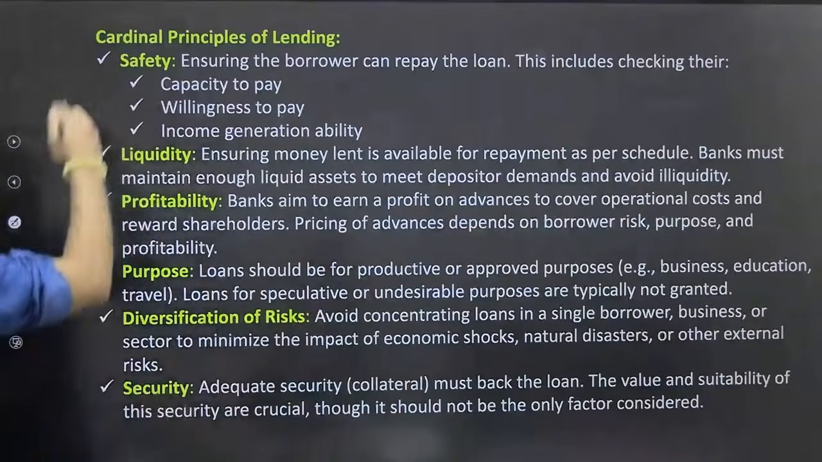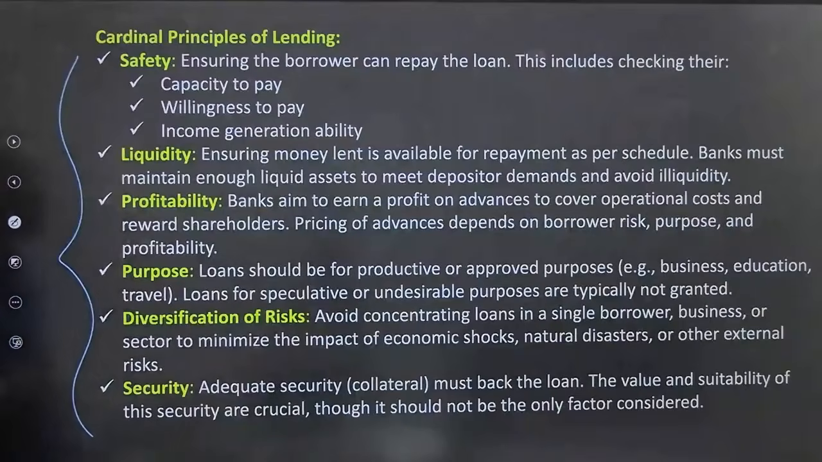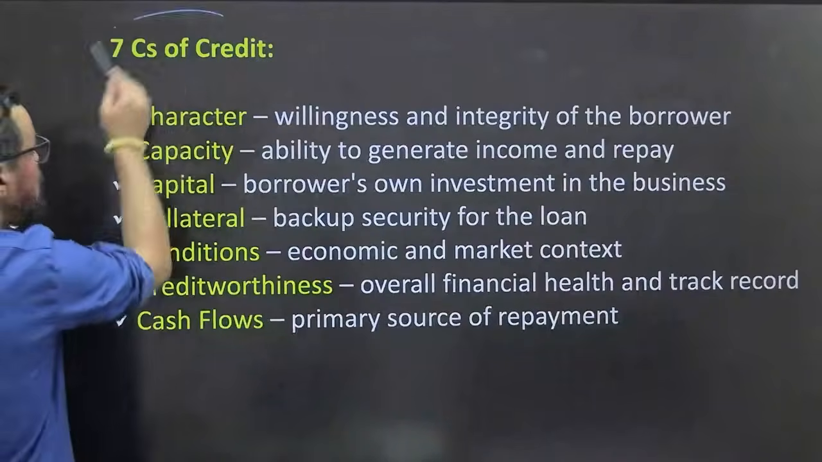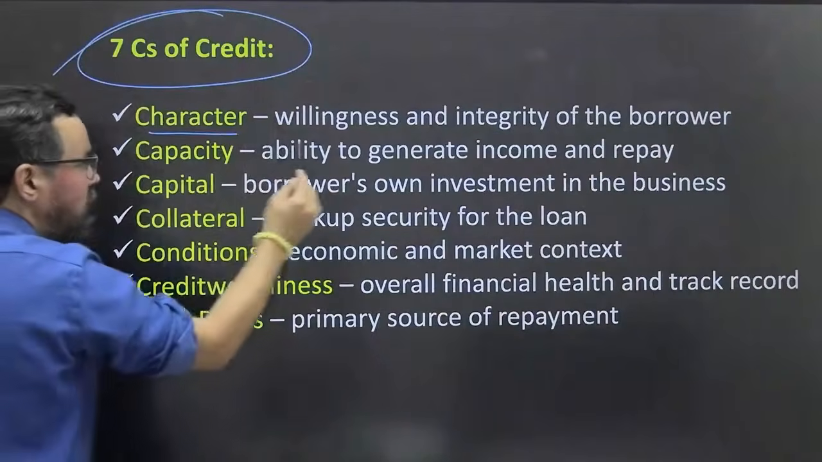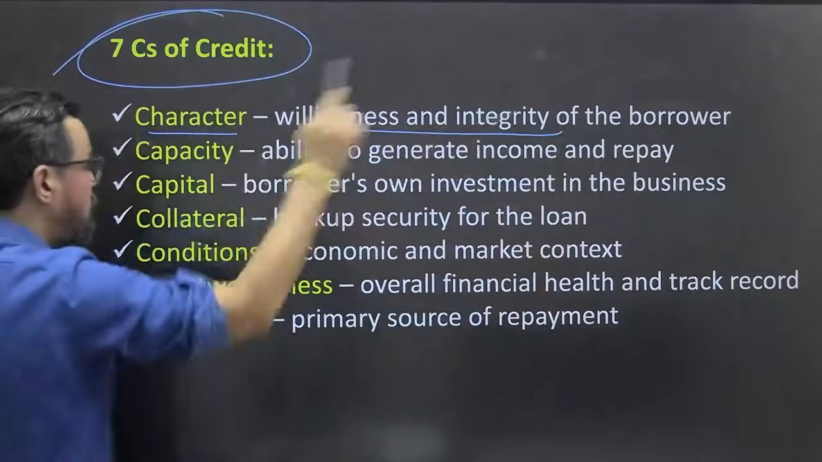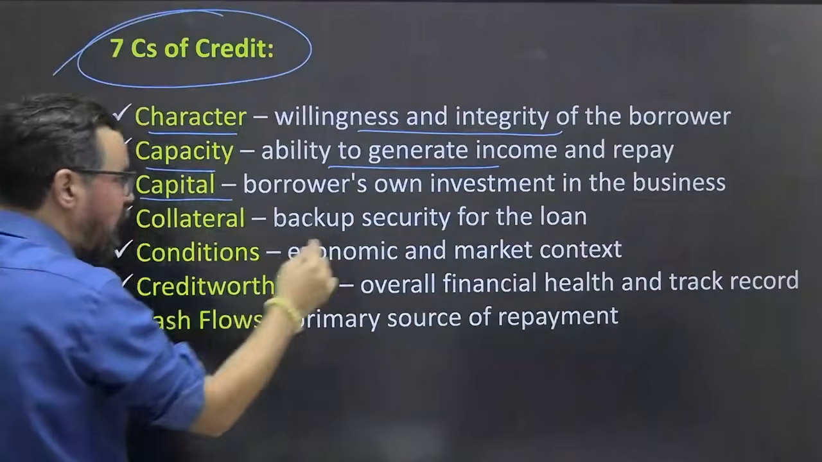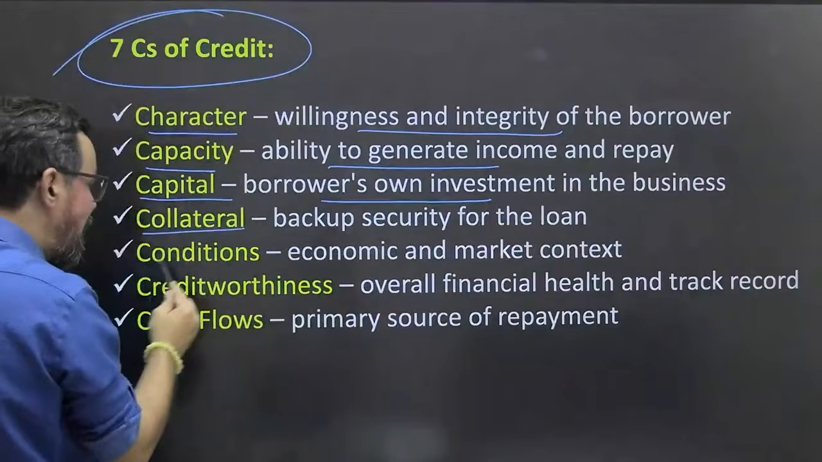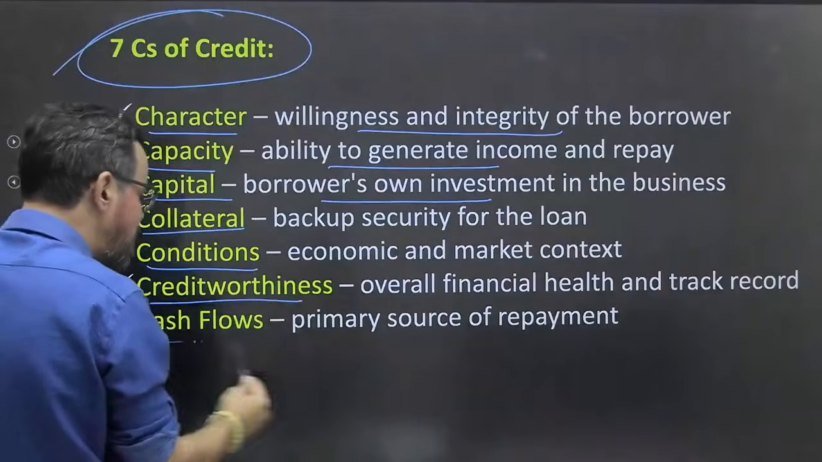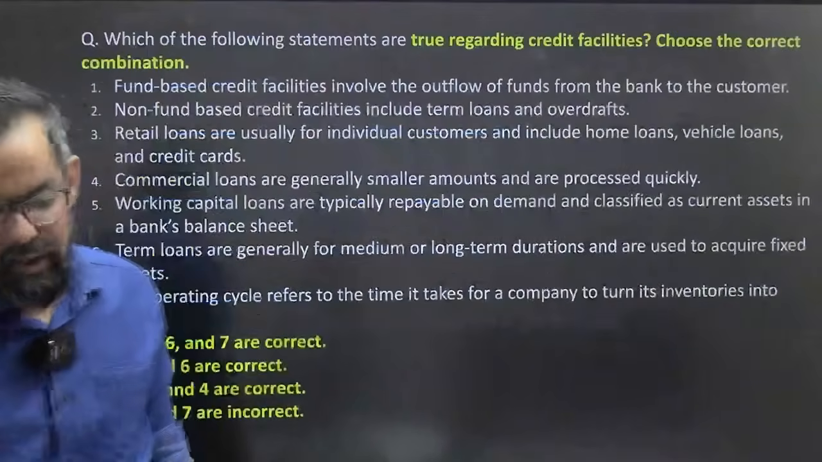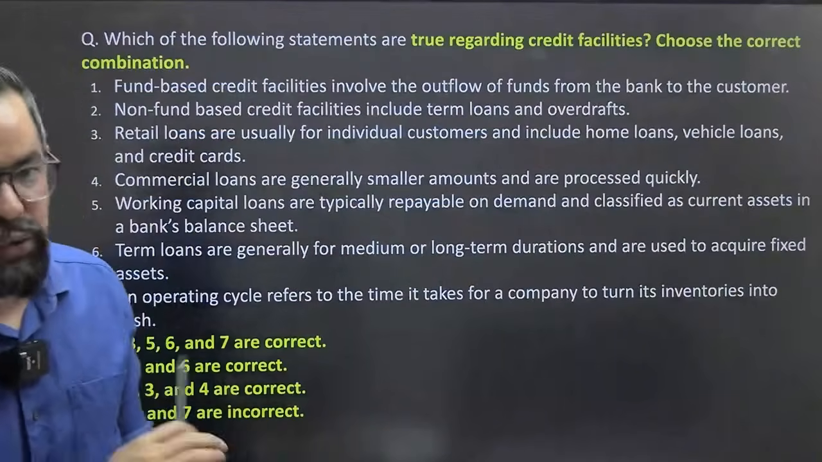Okay, so if it comes to the cardinal principles of lending, it includes safety, liquidity, profitability, purpose, diversification of risk and security. These are the areas, and we generally follow the 7 C's of credit: character, willingness and integrity of the borrower; capacity, ability to generate income and repay; capital, borrower's own investment; collateral; conditions; creditworthiness; and cash flows. So they generally come under this. Understood? Okay, next question guys.